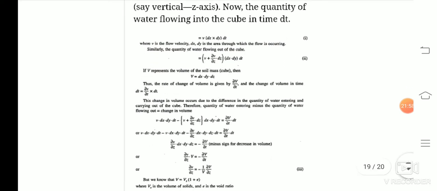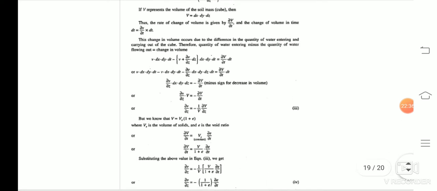And if capital V represents the volume of the soil mass, then we can easily write capital V equals dx into dy into dz, as this represents the volume of the soil. Thus the rate of change of volume is given by delta V by delta t, and the change in volume is given by delta V by delta t into dt. This change in volume occurs due to the difference in the quantity of water entering and leaving the cube. Therefore the quantity of water entering minus the quantity of water leaving is equal to the change in volume.